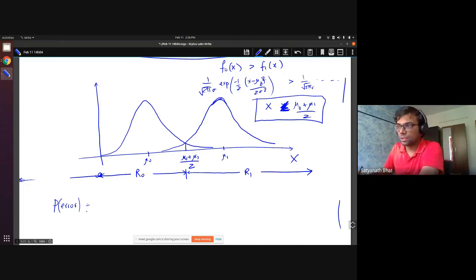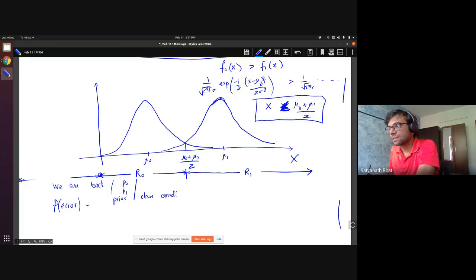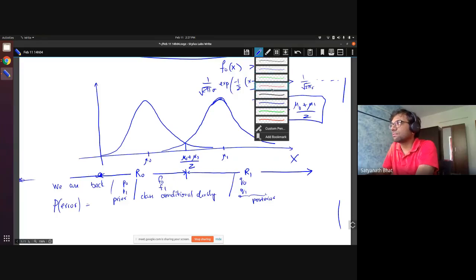We are going back to the original case, back to the original setup. What is the original setup? There is a prior probability P0, P1. Then there is a class. This is the prior. Then you have class conditional densities, which is given by F0, F1. And then we also have posteriors Q0, Q1. This is the posterior. So we are back to the original setup.